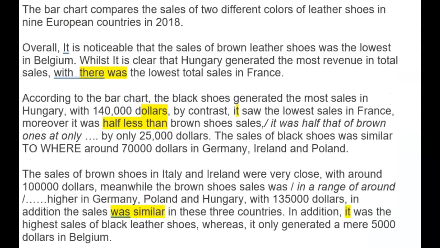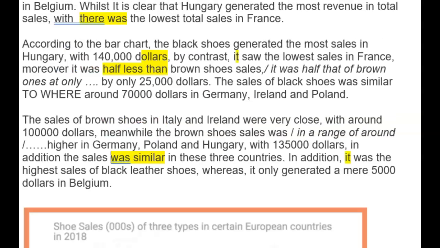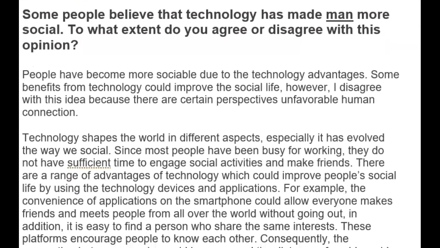So have a look. There is a very, very good little lesson on the website for free all about these task one bar charts and comparative language. So look up that and find out some really good ways to use comparative language in these essays, and try that next time. So here, well done.